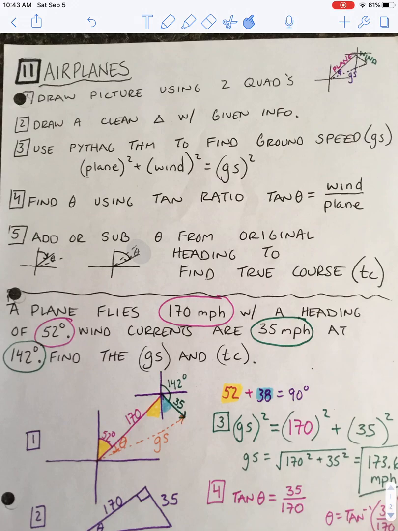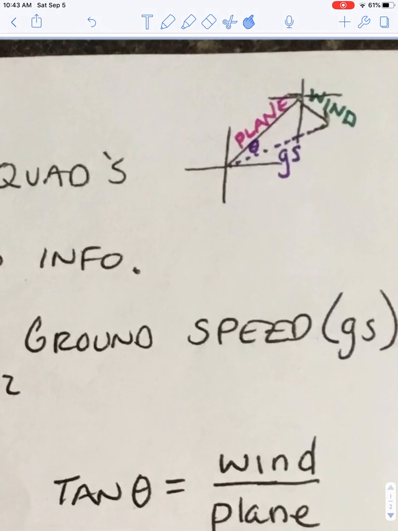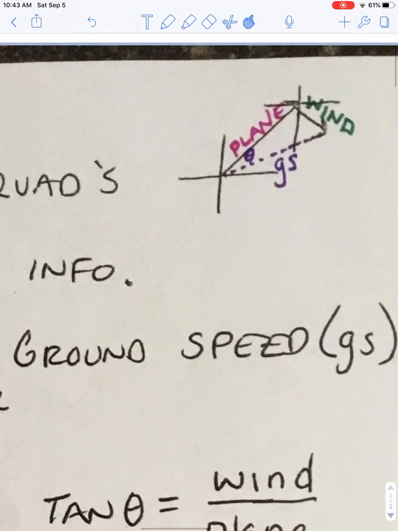Today we are going to focus more on navigation, and in particular airplane navigation. There are 5 steps that you need to follow to do these problems, and I'll break them down one at a time. The first thing is to draw a picture using 2 quadrants. If I zoom in over here, this is just an example of what it could look like. The first thing you do is draw yourself an XY grid.